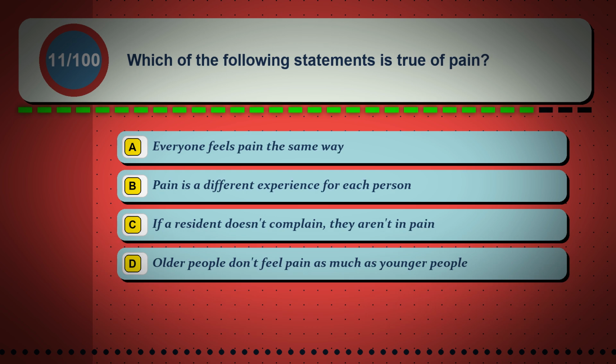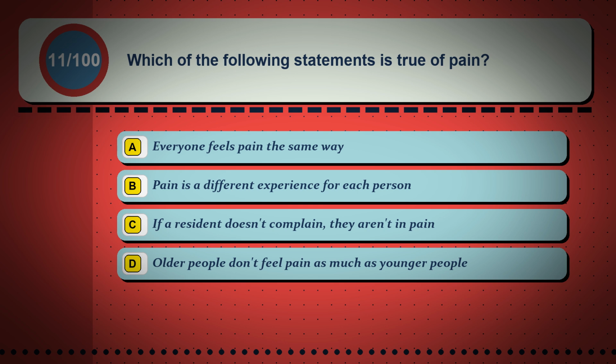Question 11. Which of the following statements is true of pain? Option A. Everyone feels pain the same way. Option B. Pain is a different experience for each person. Option C. If a resident doesn't complain, they aren't in pain. Option D. Older people don't feel pain as much as younger people.